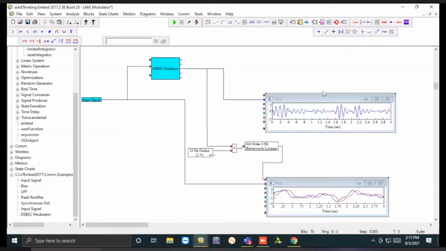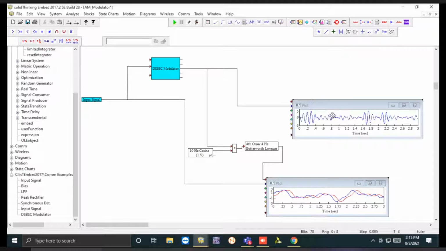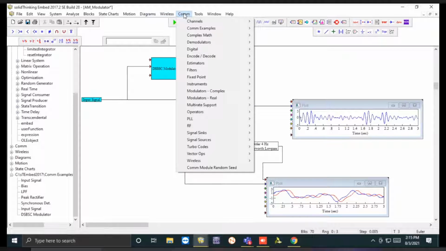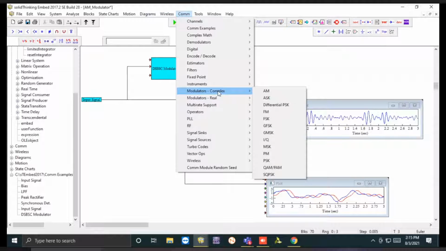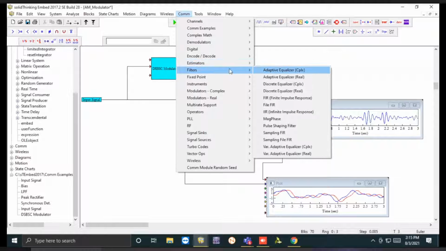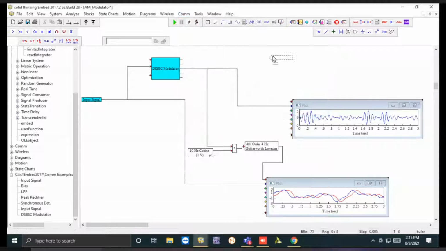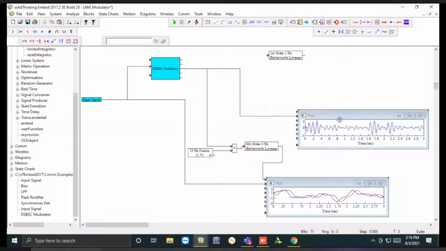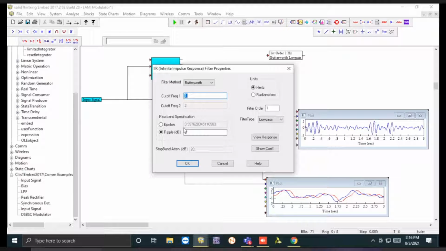Now if you want to take the SSBSC, I would just like to show you once what we can do for the SSBSC. We need to take the filter. So we'll go to the communication section and we'll take a filter. Instead, we'll take 2 filters. Why 2 filters? We actually need 1 filter, but just to show you that we can extract both the sidebands. So we'll take 2 filters having different cutoff frequencies accordingly, because we are interested in the two sidebands.